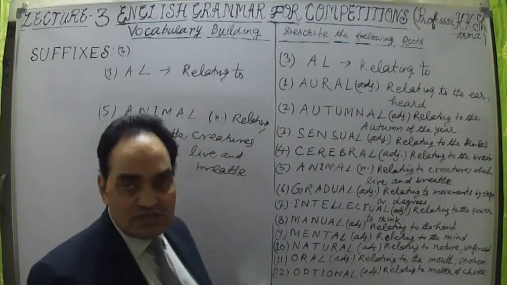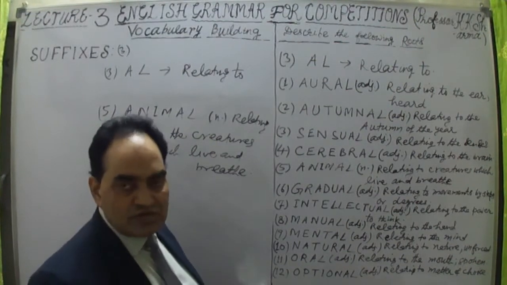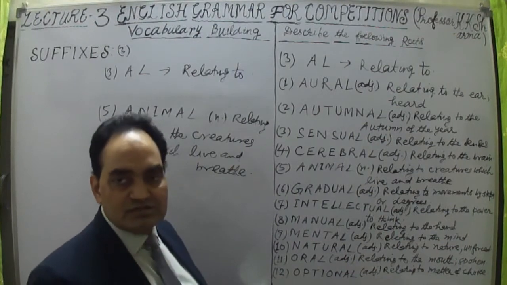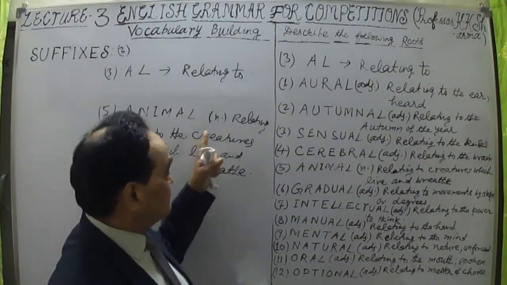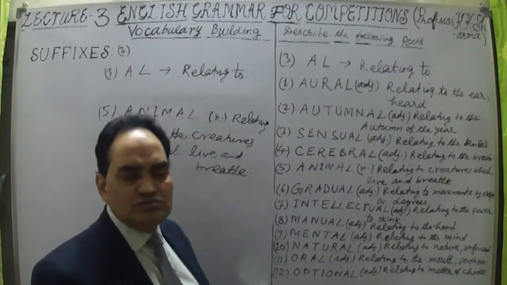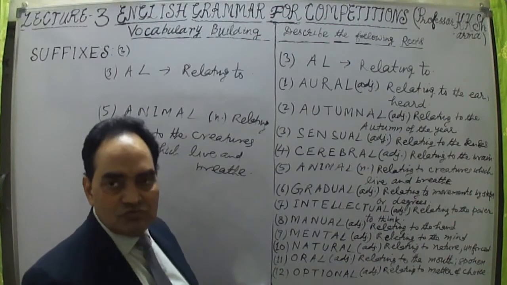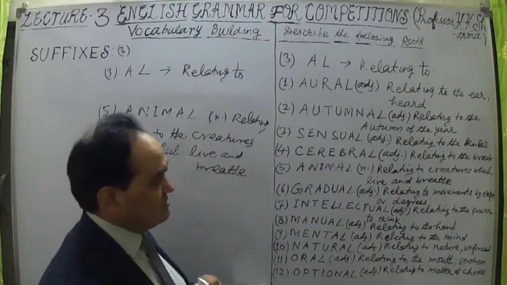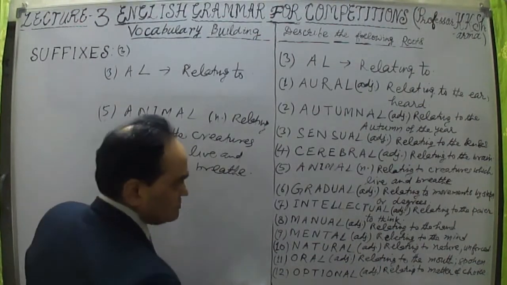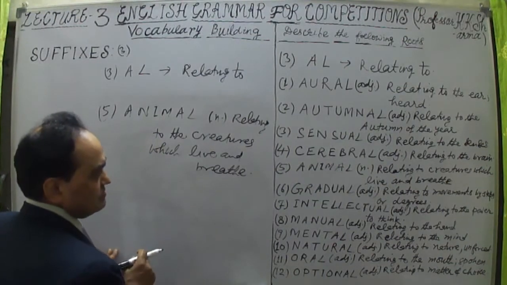The definition is just like an adjective. So relating to the creatures, definition of an adjective. But animal mostly will be used, like cow is a faithful animal, right? Or any animal, so we use it as a noun, but the definition is just like an adjective, okay, relating to creatures which live and breathe.